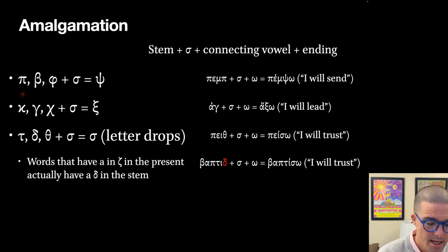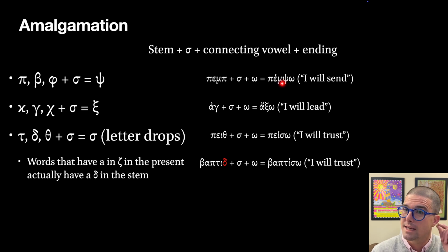When a sigma is added to a pi, a beta, or a phi, you get a psi. So you can see here, pemp is the root of the verb pempo, I send. When you add that sigma to the end of the stem, that pi and that sigma are going to amalgamate, or combine, to make that ps sound, to make the psi.